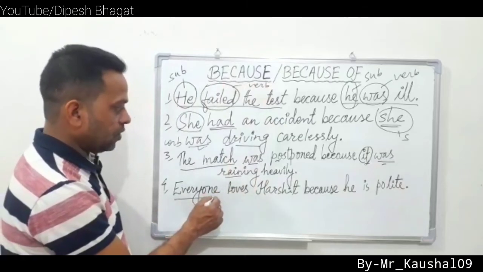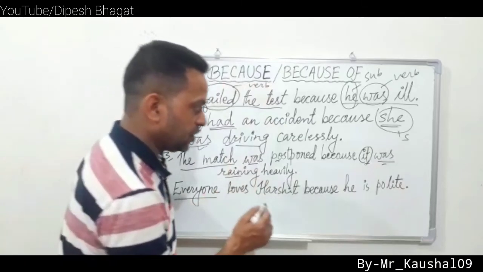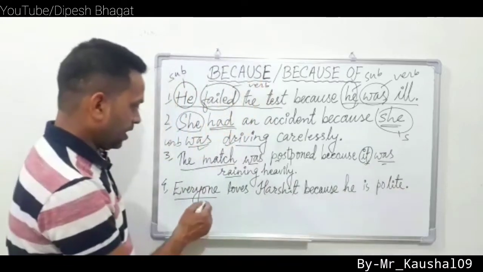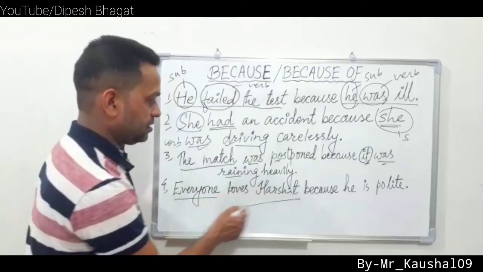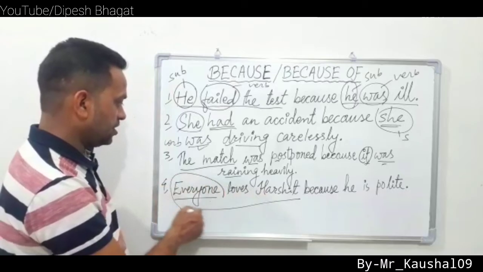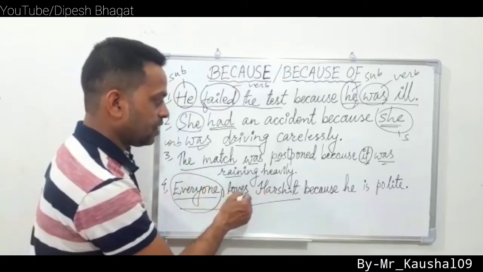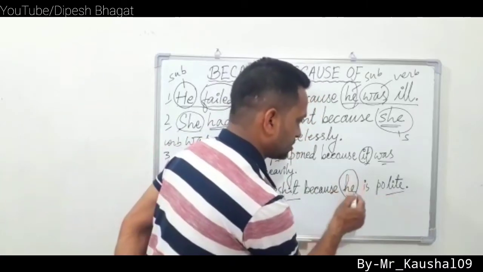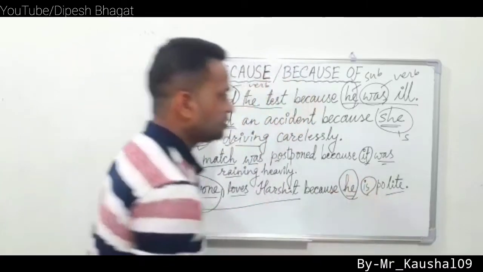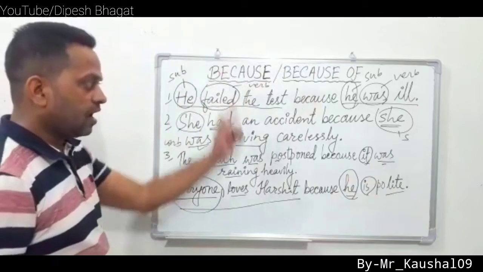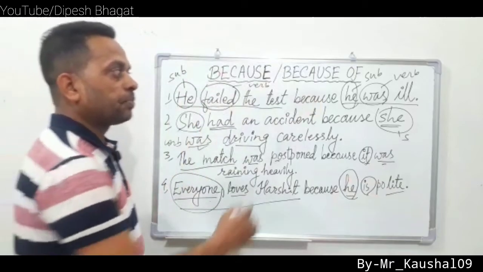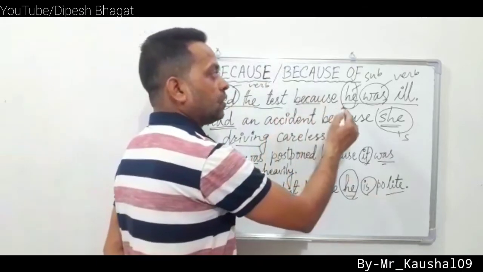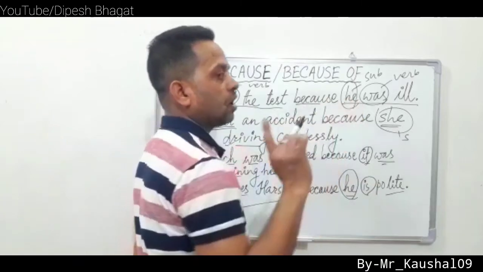Next, everyone loves Harshit because he is polite. Everyone loves Harshit is the first part; everyone is the subject, loves is the verb. Because he is polite: he is the subject, is is the verb. So what we notice after these examples is that after because we can only use a complete clause.